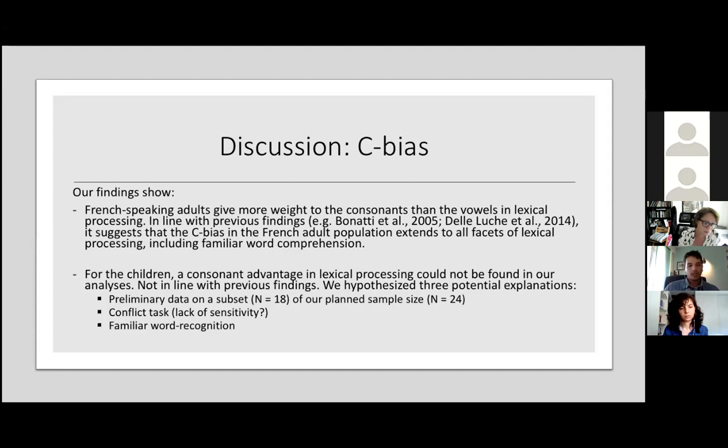And finally, a third hypothesis would be related to the familiar word recognition task. This is a task which taps high-level lexical processing, so the activation of words stored in long-term memory. And so it's possible that this task might be more sensitive to every kind of mispronunciation, including vowel mispronunciation. And so the asymmetrical weight between consonant and vowel might be reduced.